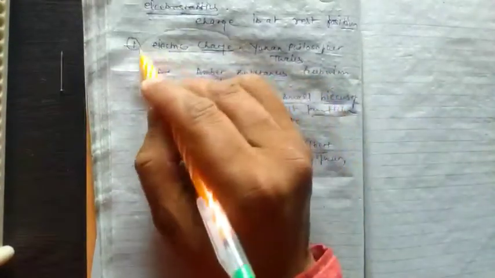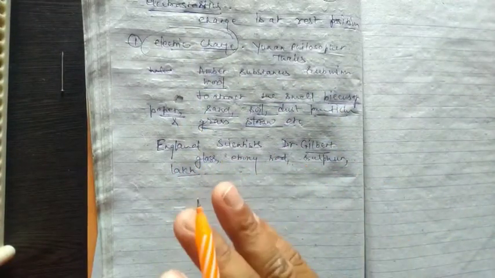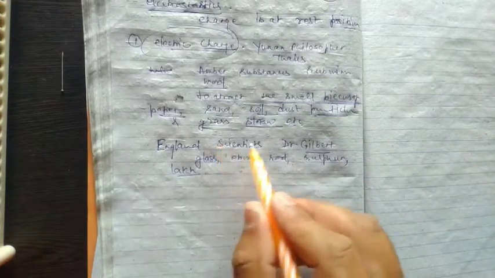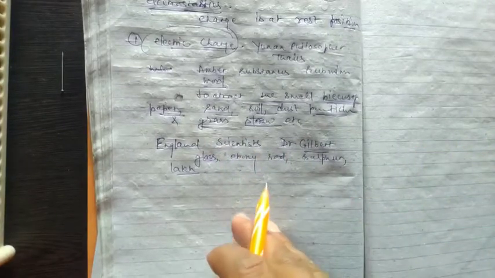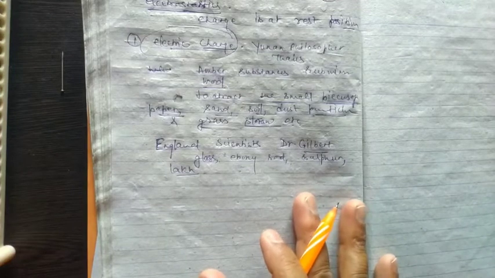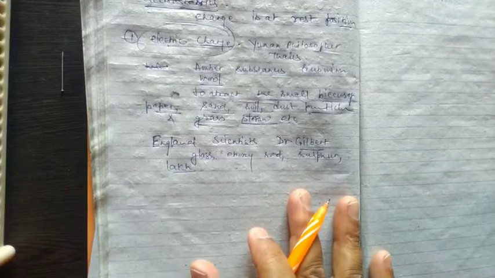The definition of electric charge is this: when substances come in contact with other substances, then the substances have a property to attract small pieces of paper or different types of small particles. It is known as electric charge. It is the property of just merely transfer of electron from one body to another body.